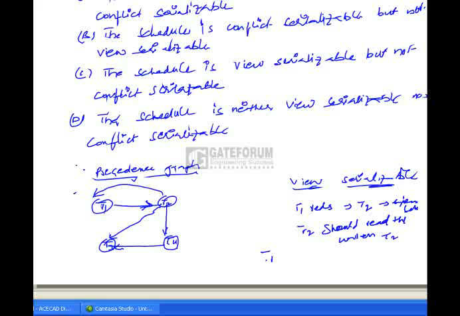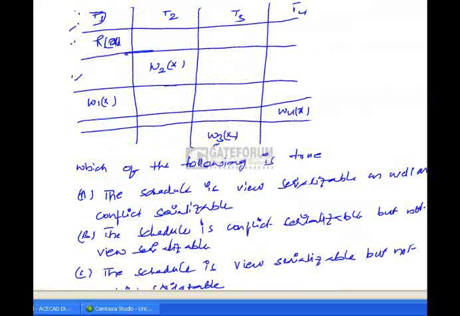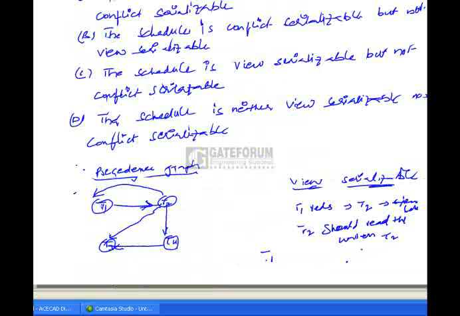Here, the final write operation on the data item X is performed by transaction T3. In the equivalent serial schedule, the same thing should happen. That means the final write on X should be done by transaction T3.